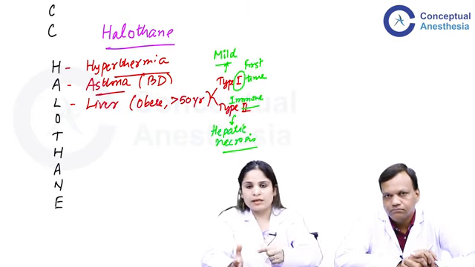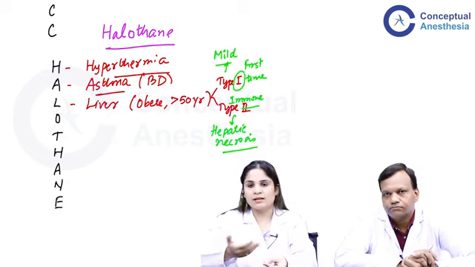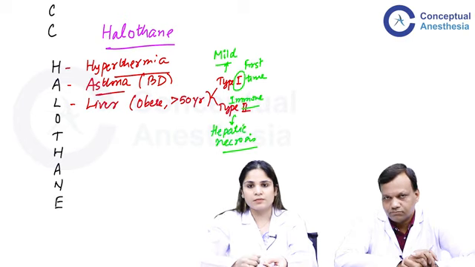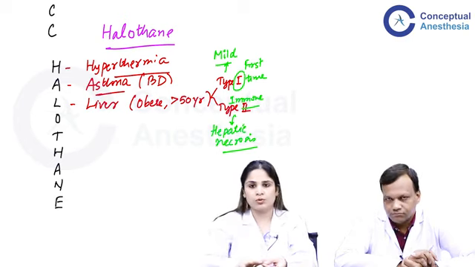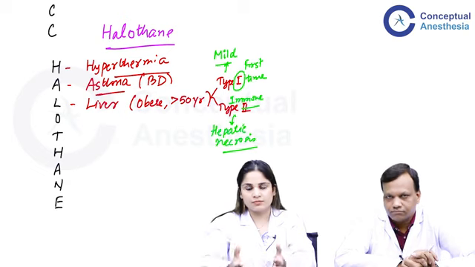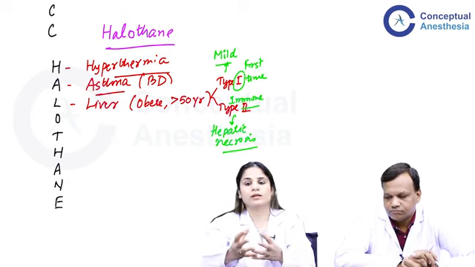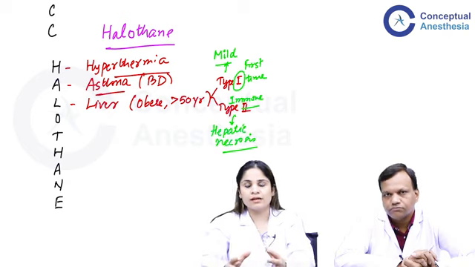Now, if some proteins of the liver are changed, the immune system of the body will say, "This is not mine. There is some problem with this." And the immune system starts attacking those abnormal proteins. When it starts attacking the abnormal proteins, it also attacks the entire liver itself. So, this is the type 2 immune mediated reaction. In this, the entire liver will fail.